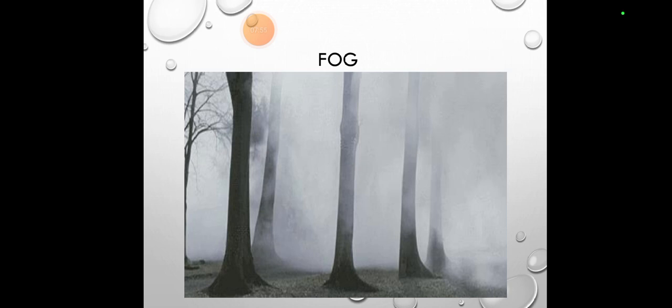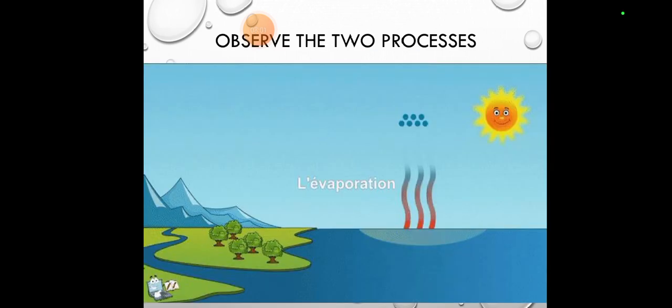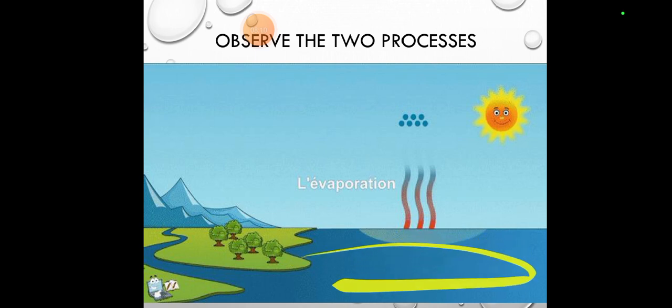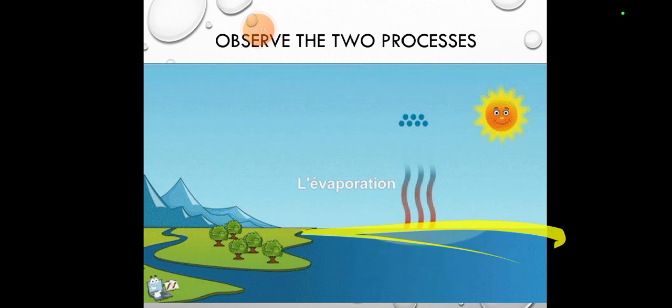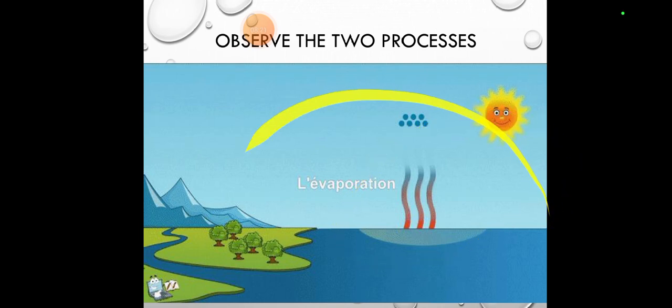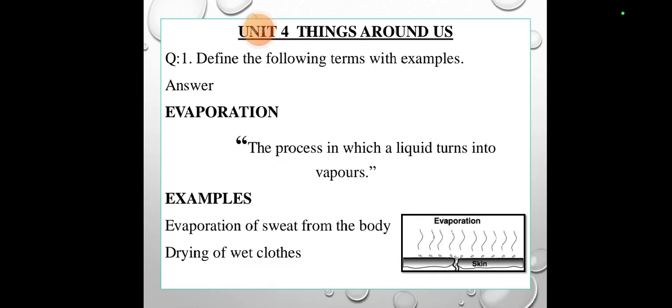Fog is also condensation, when gas comes into a liquid state, that makes fog. Observe the two processes. What are the two processes happening here? In this picture, the water is taking the form of a gas, that means evaporation is happening here. And secondly, when the water comes back to the earth, it will be condensation.